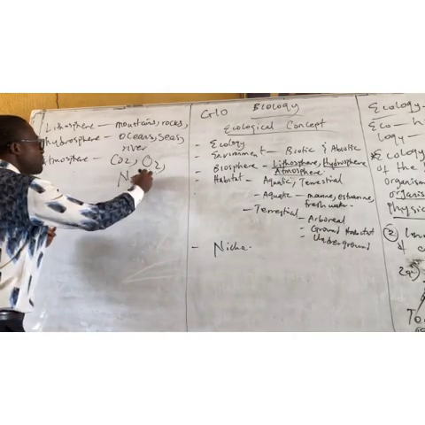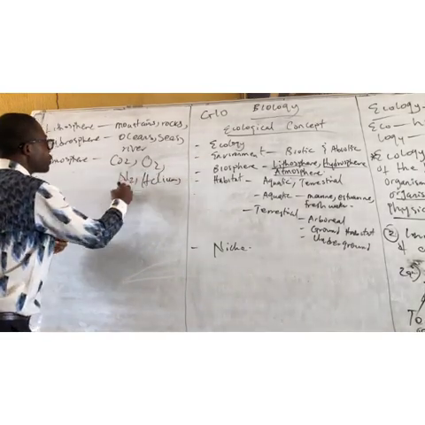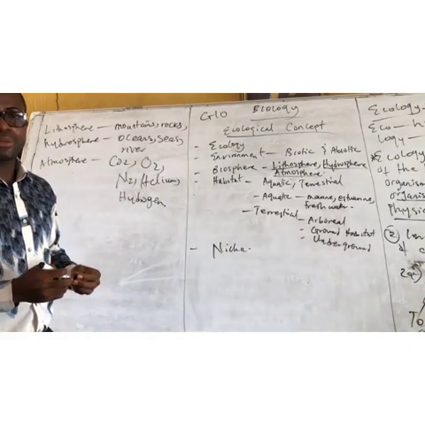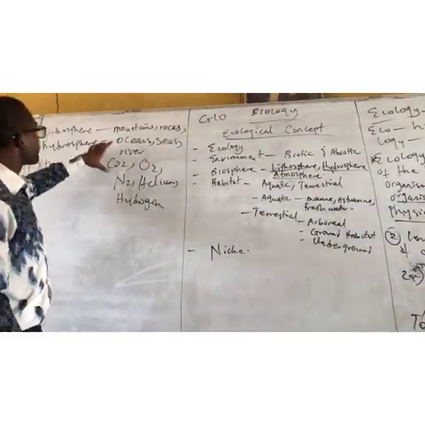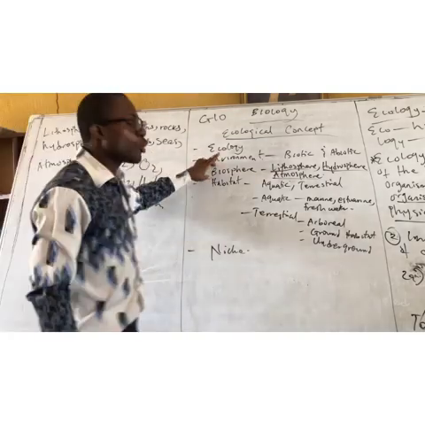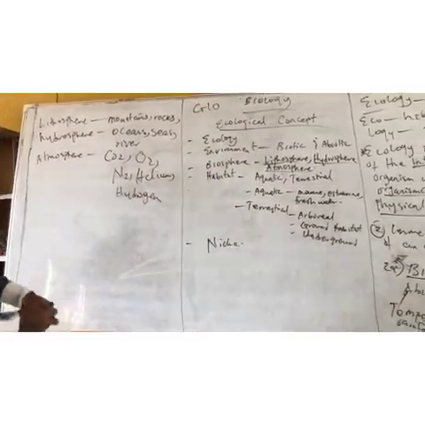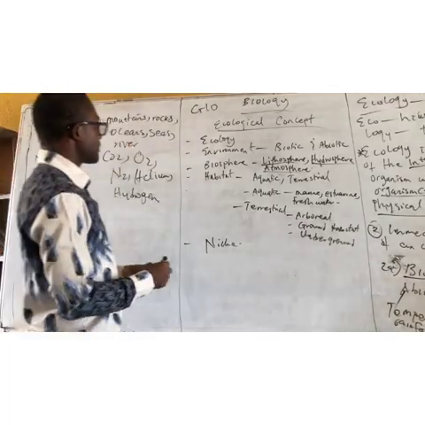We have helium. Can you mention helium? Hydrogen. And so on and so forth. So these are the types of what? Biosphere. So the next one is habitat.